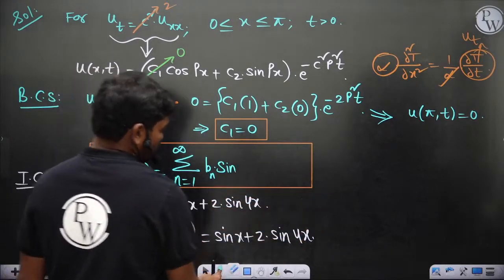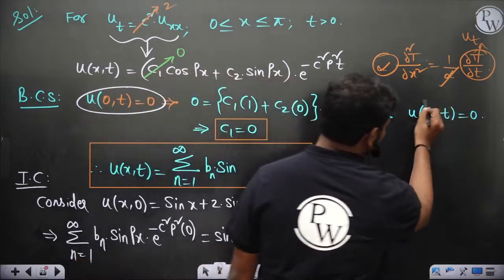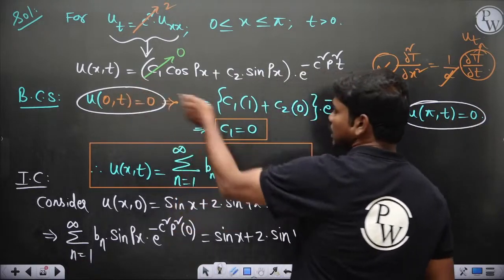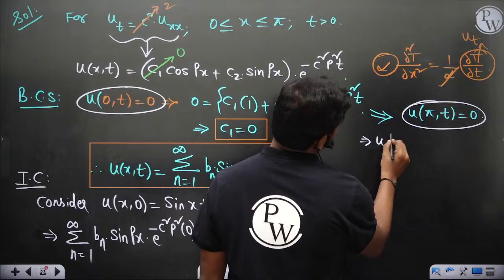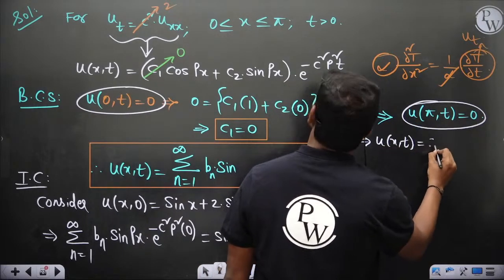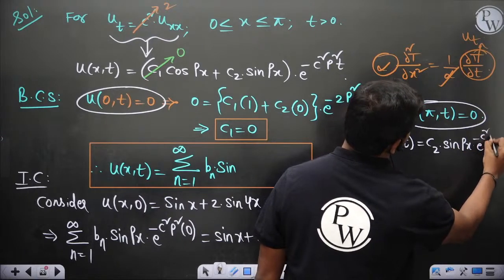This is the first boundary condition. Now when you substitute the second boundary condition, when you substituted the first, you understood c1 is equal to 0. So u of x comma t is equal to c2 sin px into e power minus c square p square t.